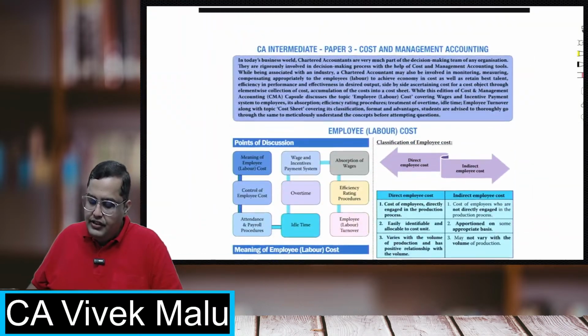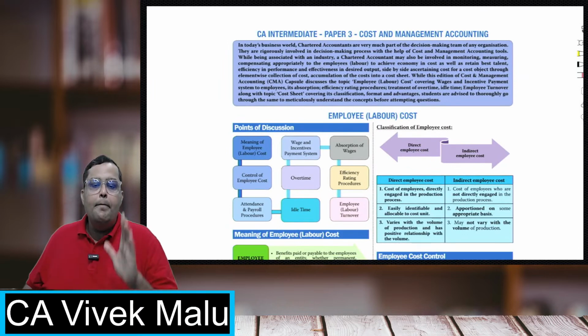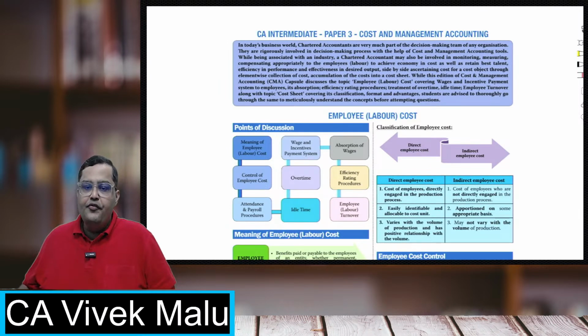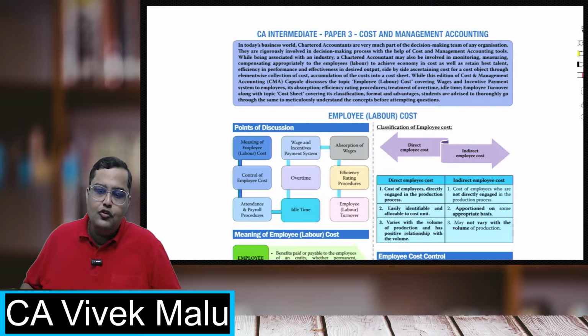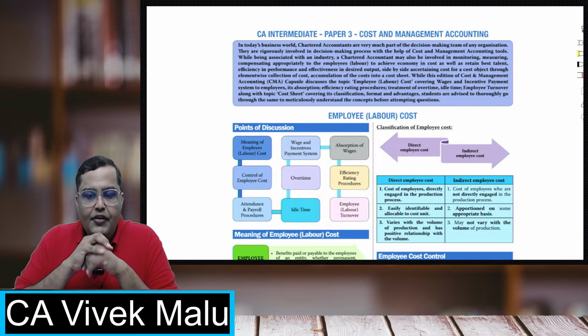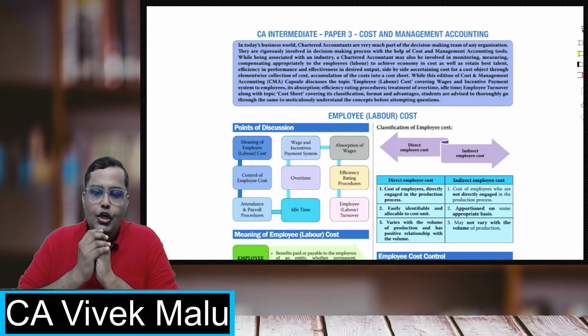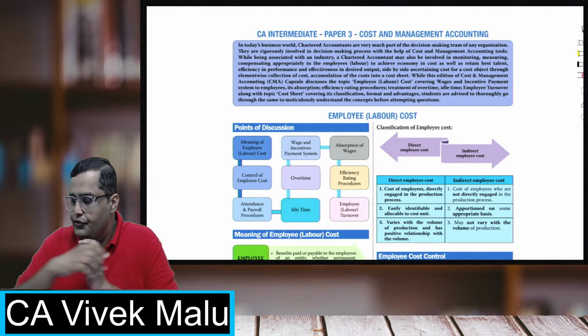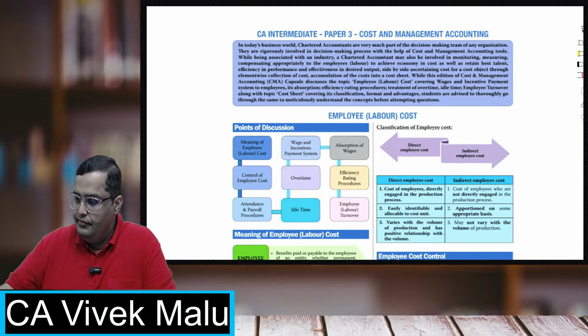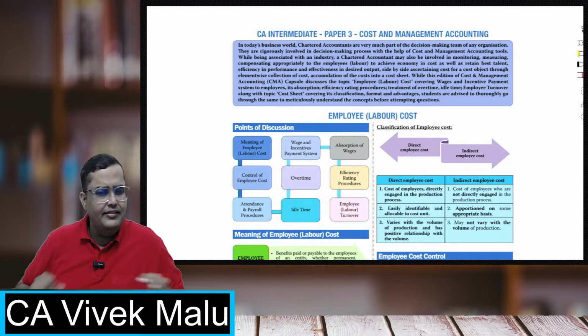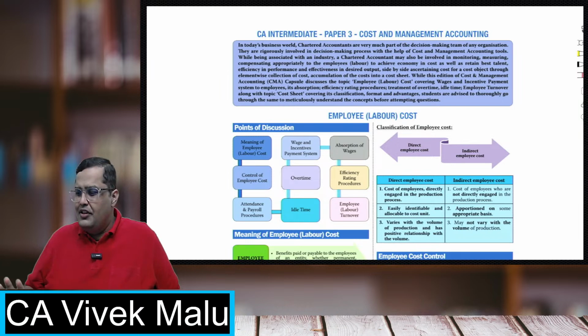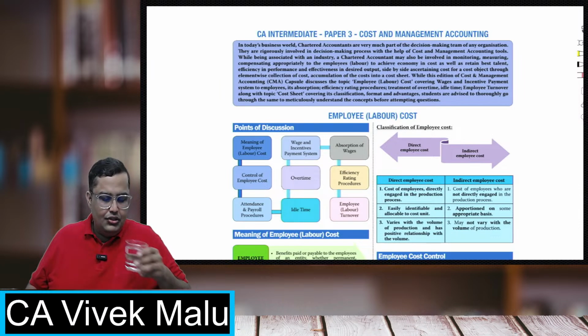Now, students, this is what was there from the chapter materials cost. I hope everybody is clear with the chapter materials cost. Students, tell me if there are any doubts. I have completed my unit materials cost. I have taken some important questions and concepts also. Tell me if there are any doubts. If it is clear, just write clear, sir. If it is entirely clear and you are comfortable with all the topics, just write clear. That's it.